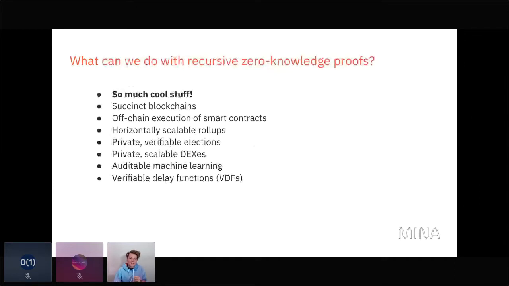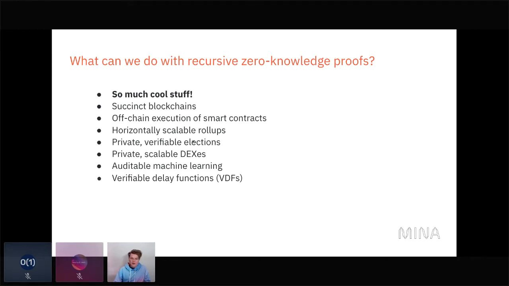That's what Mina is. And then you can also build off-chain execution of smart contracts, which is what you would use SnarkyJS for. And then you can build horizontally scalable rollups. These are a little bit different than the rollups on Ethereum because you can validate a bunch of proofs in just a single proof. So you can take like 10 proofs that are the same size, and you can turn them into one proof that's the same size as each of the 10 individual proofs. We'll be doing this today in the context of a specific application. So that's really, really powerful.